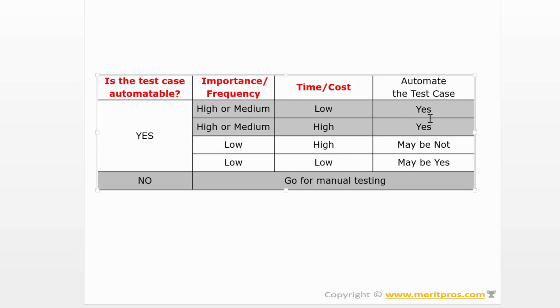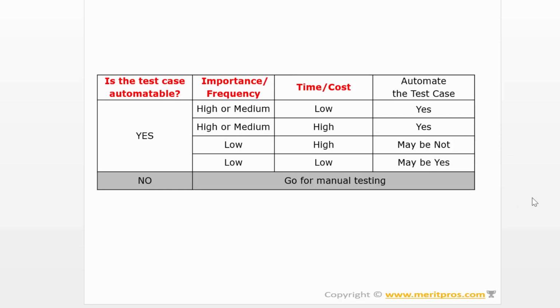If it is a less frequent test case and the cost is really high, then maybe not, we don't want to automate that. If it is less frequent and time and cost are also low, then maybe yes, we can add it to our to-do list and decide based on priorities. So this table is going to help you decide automation criteria.